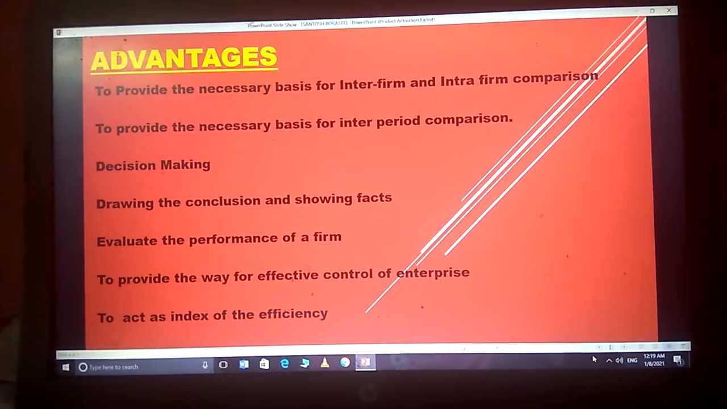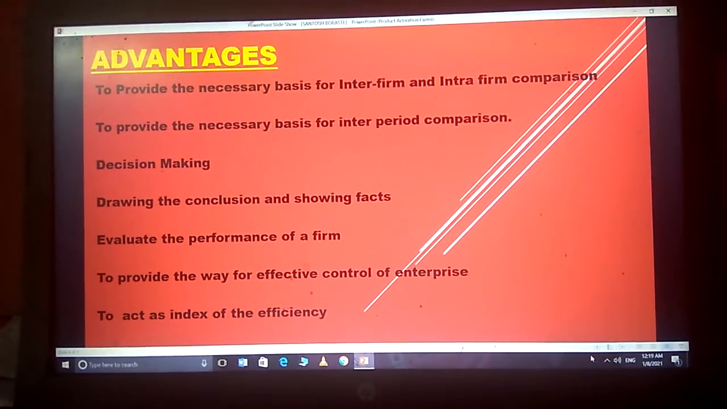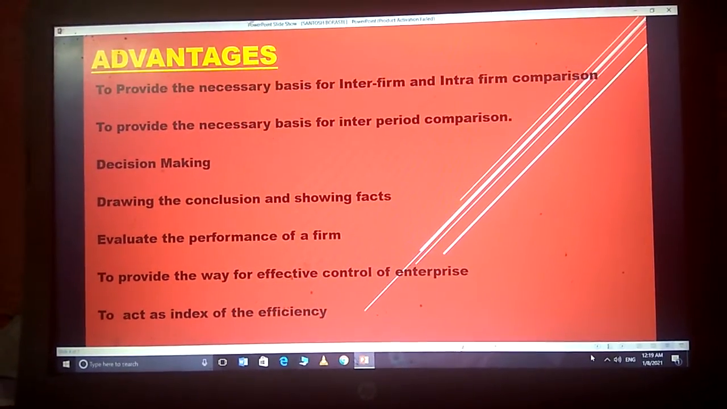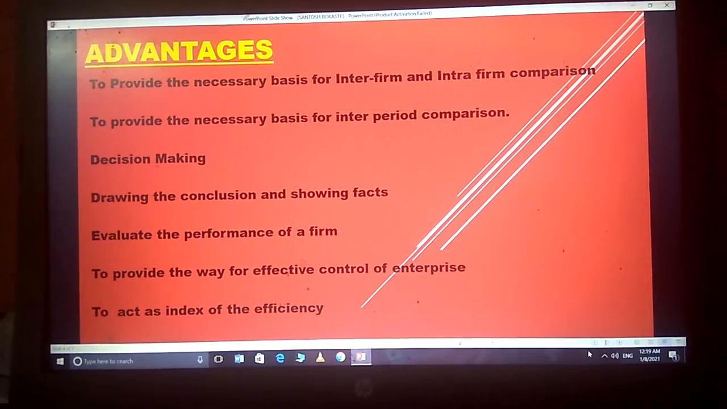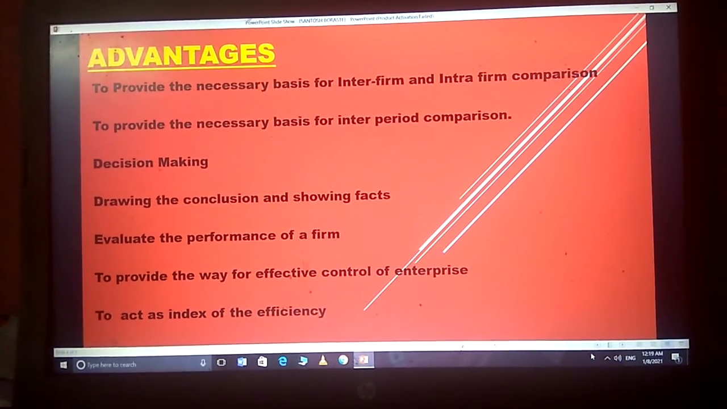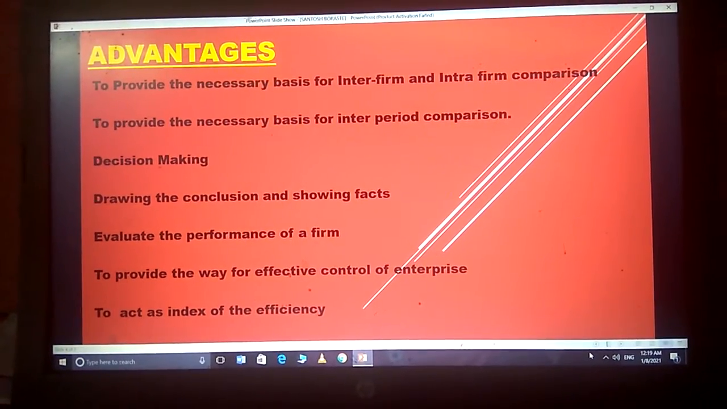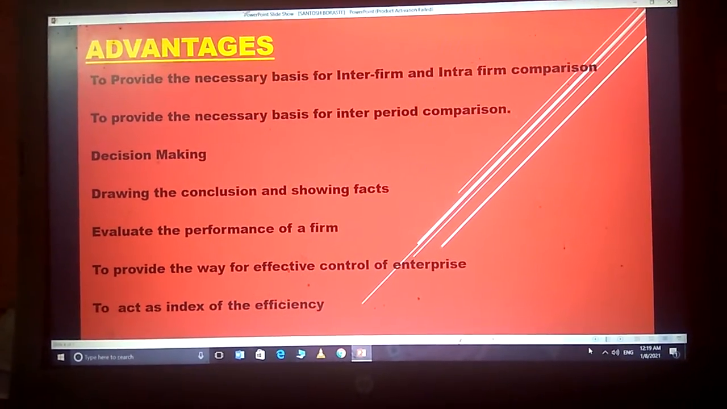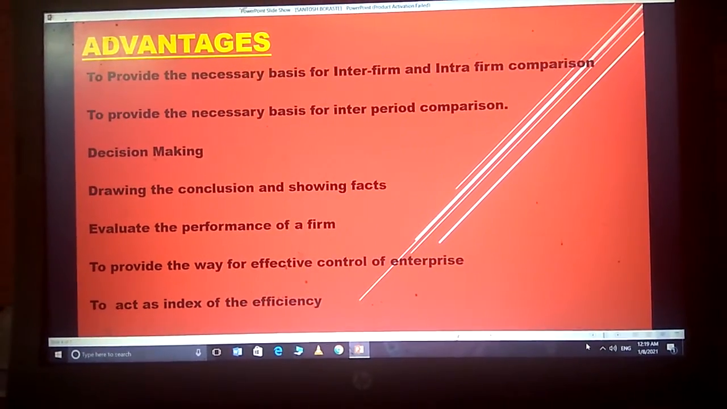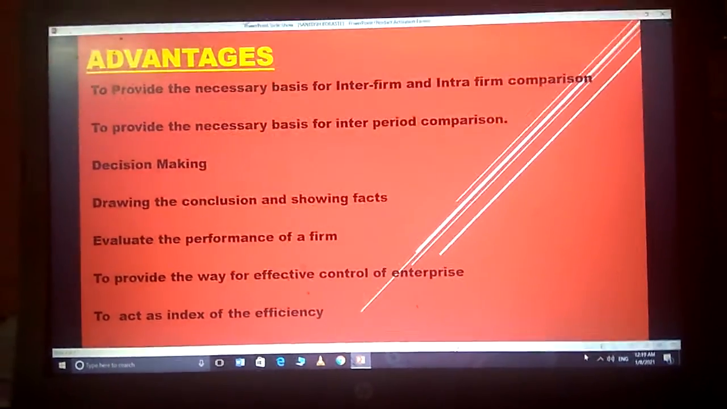Ratio analysis is also helpful to evaluate the performance of a firm. Ratio analysis is helpful for providing the way for effective control of enterprise. It also acts as an index of the efficiency.